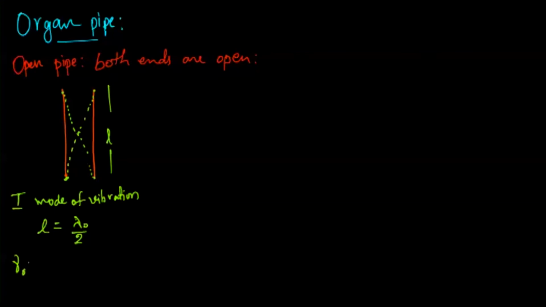So I can write nu naught as the velocity of sound in this given gas divided by lambda naught. And what is lambda naught in terms of the length of this pipe? It is equal to 2 times L. And this frequency is called the fundamental frequency or first harmonic for an open pipe.